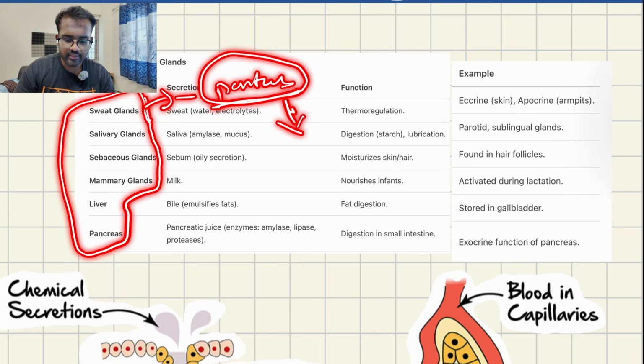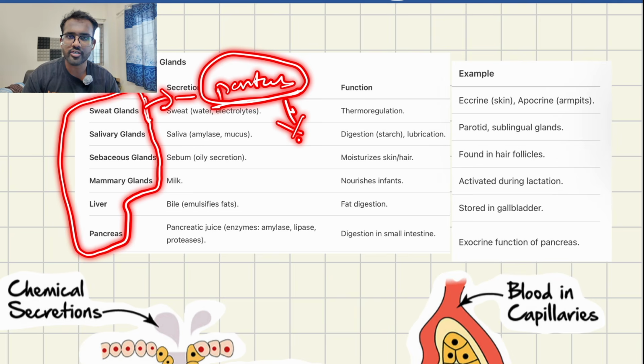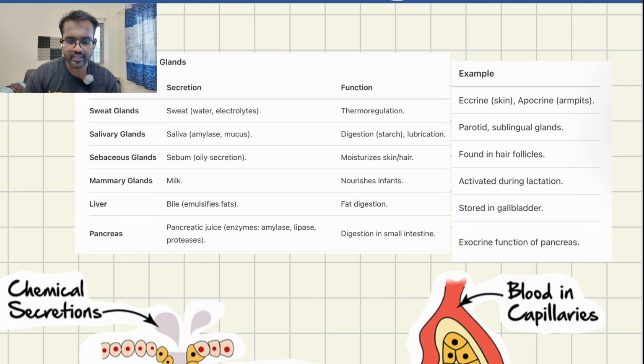This question was asked in the RRB Dietitian exam 2024. This is very important because many people got it wrong. These are simple questions, but you will get confused between endocrine and exocrine glands. So for that reason, remember the function of endocrine glands and the function of exocrine glands.